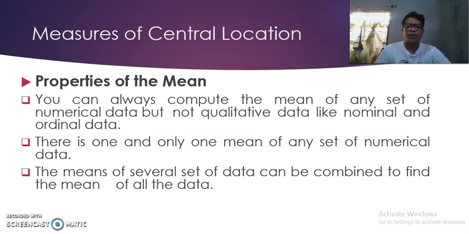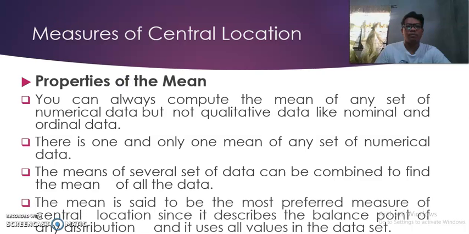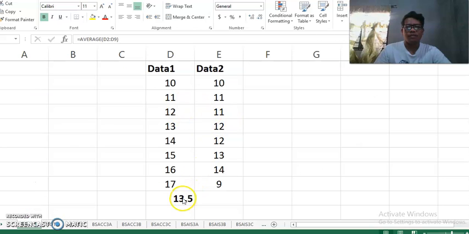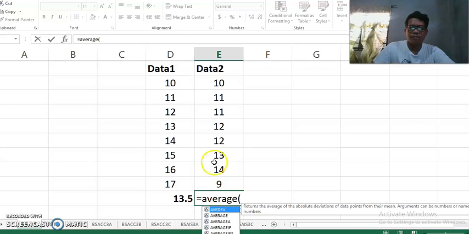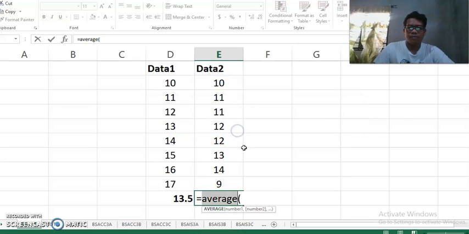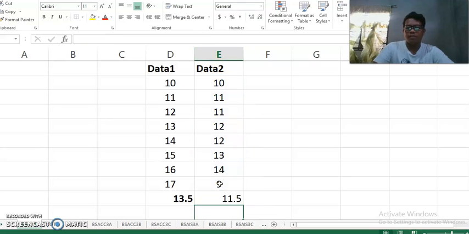The third property is that the means of several sets of data can be combined to find the mean. So this is possible. So for example, suppose we have this data. So data 1, the average is 3.5. And then for data 2, the average is 11.5.